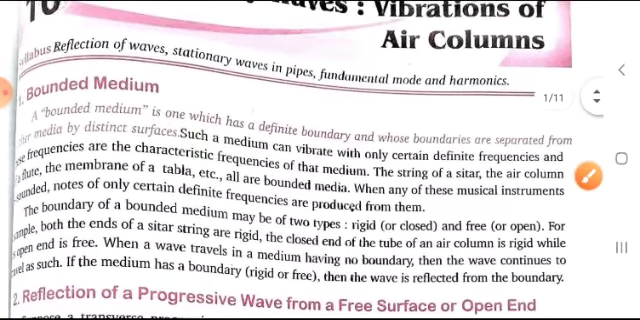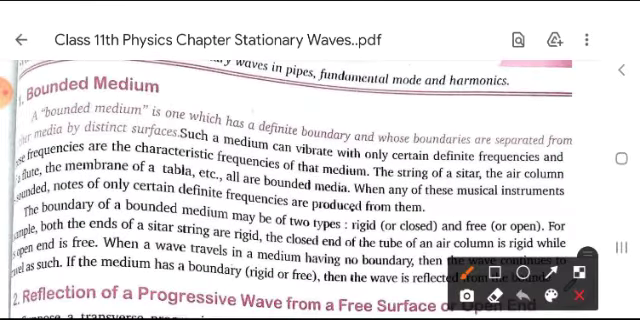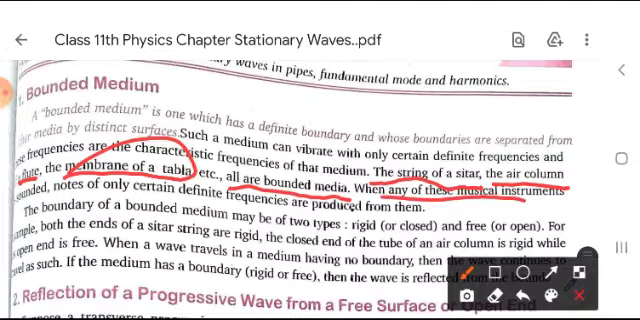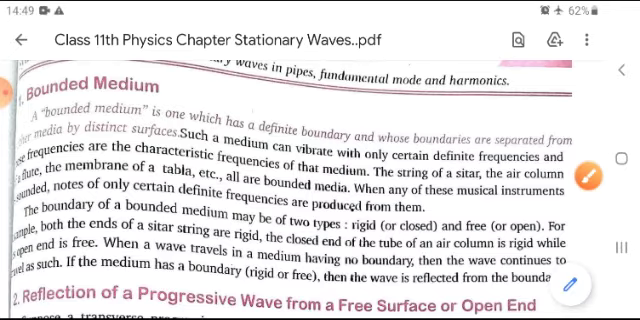Now, some examples related to bounded media which are given here: the string of a sitar, the air column like a flute, the membrane of a tabla, etc. All are bounded media. Media is the plural of medium. When any of these musical instruments is sounded, notes of only certain definite frequencies are produced from them.